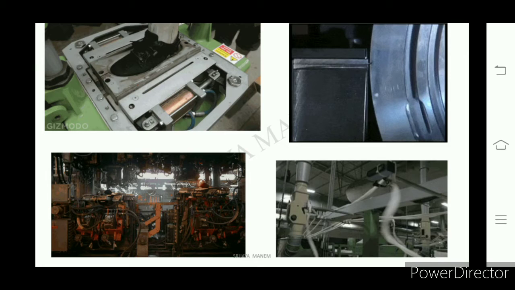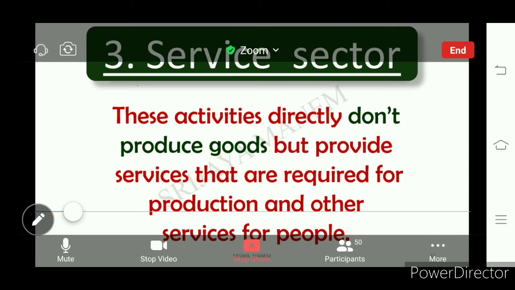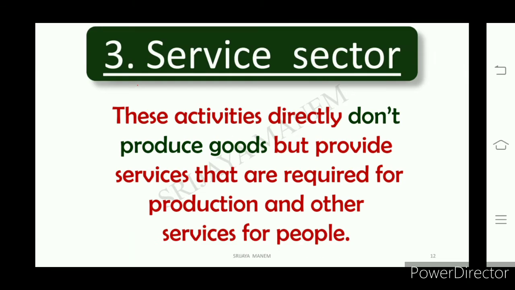Textile industries, where textiles are produced by using power looms, right? And the automobile industry, that is the production of tractors, cars, buses. So where tools and machines are used, all those come under which one? The industrial sector.